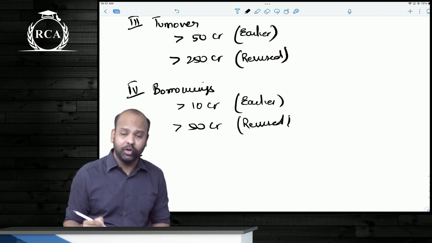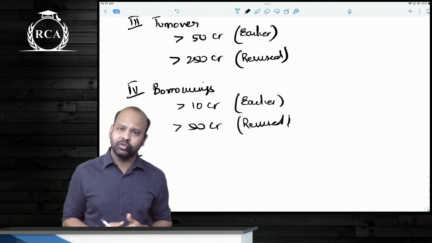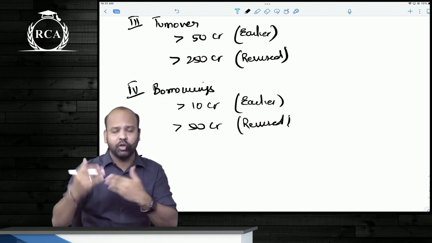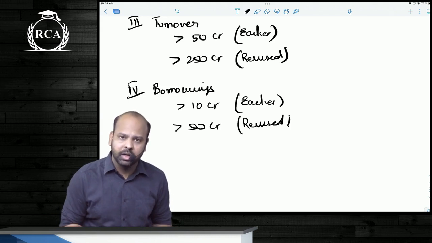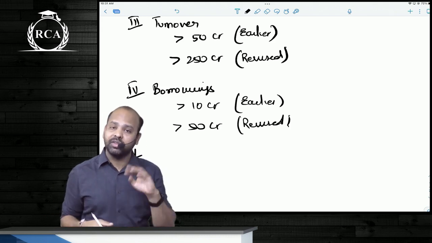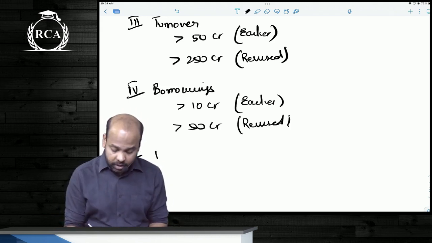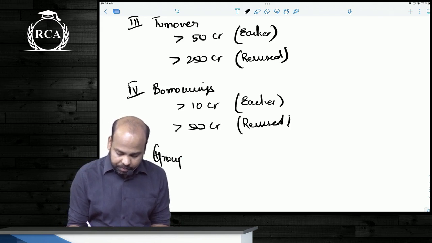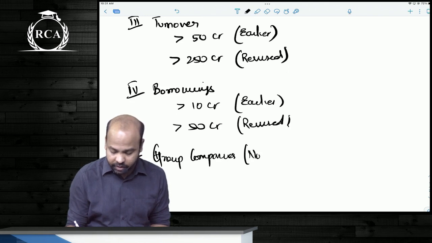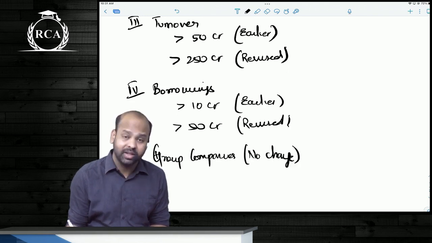The fifth point, no change, but a subsidiary or joint venture, associate, holding company or subsidiary of any of the above entities. Holding or subsidiary of any of the above, even that will be termed as, basically, I would say, better, group companies. So these are the conditions as such for a non-SMC. If any one condition is satisfied, it is a non-SMC.